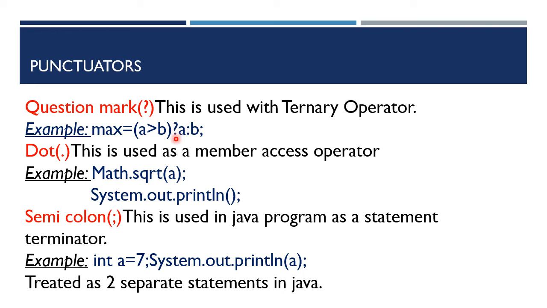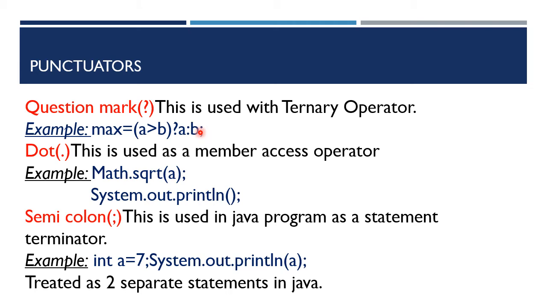Just before it, a condition will be written. If this condition evaluates to true, some action will be performed. If it evaluates to false, then some other action has to be performed. Same as the if statement.